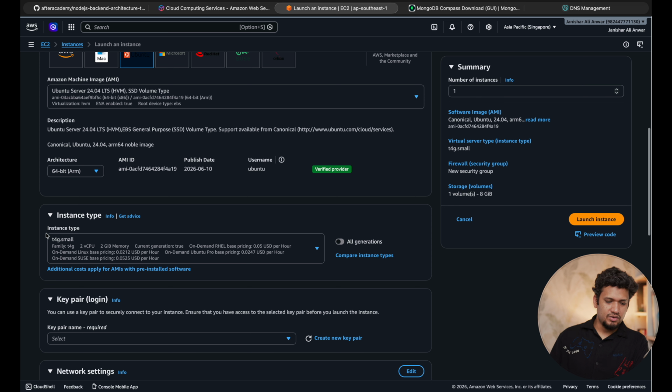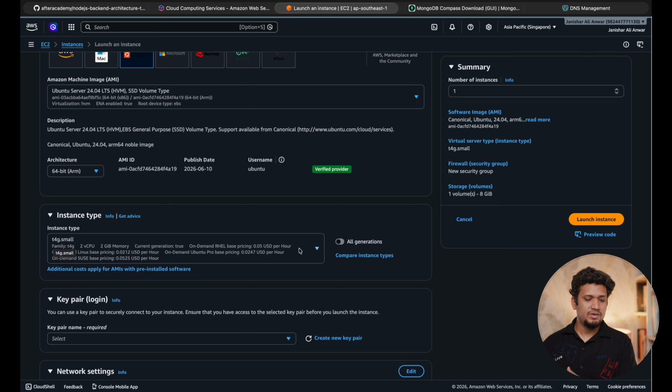Now this is important: instance type. You'd want to select the instance based on the service that you are going to deploy and the throughput and the latency you want to have for your APIs. If your customer base is not so much, you'd want a smaller instance. If your customer base is larger and your data is going to grow very big in a small time, you must choose an appropriate size of the instance.